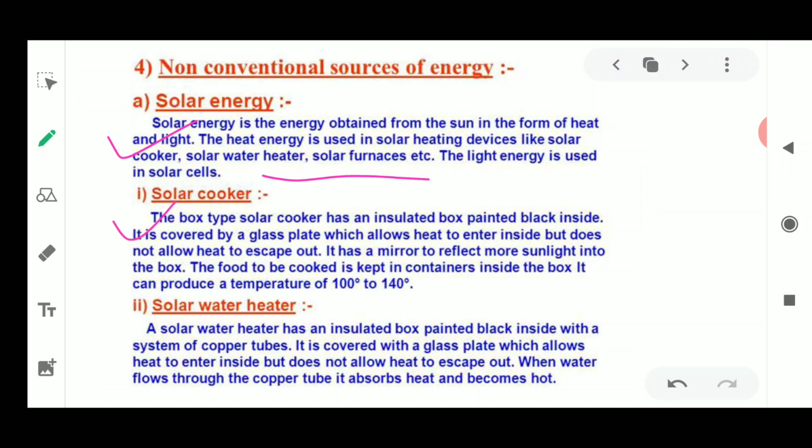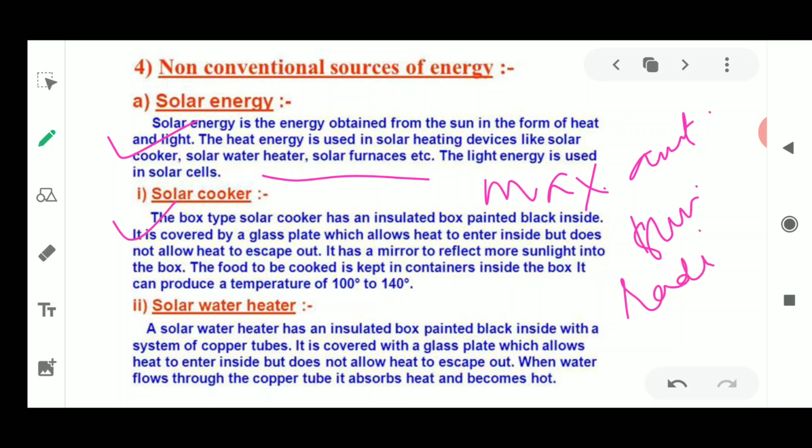For example, in solar cookers. Now this solar cooker is one of the best forms of utilization of energy, a device which gets heated up by the sun's energy, known as a solar heating device. All the solar heating devices are designed in such a way that they collect the maximum amount of the sun's heat, the sun's radiation. It is then going to reflect inside the box, which is painted black.